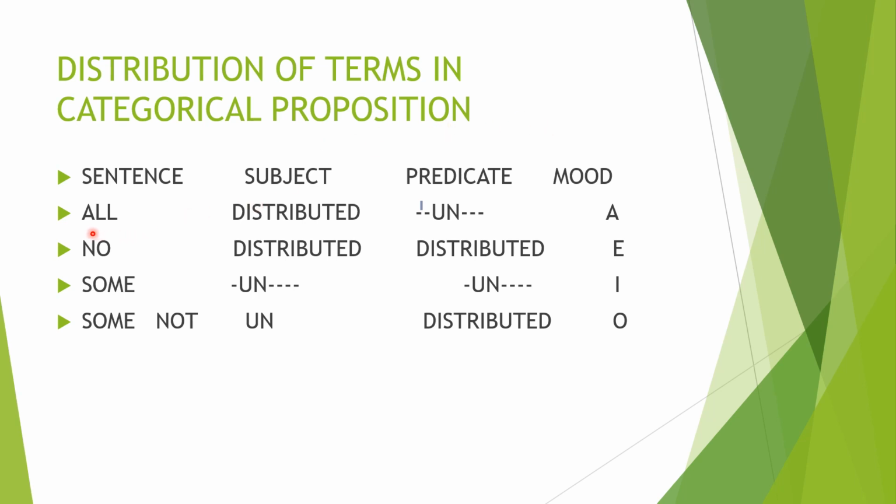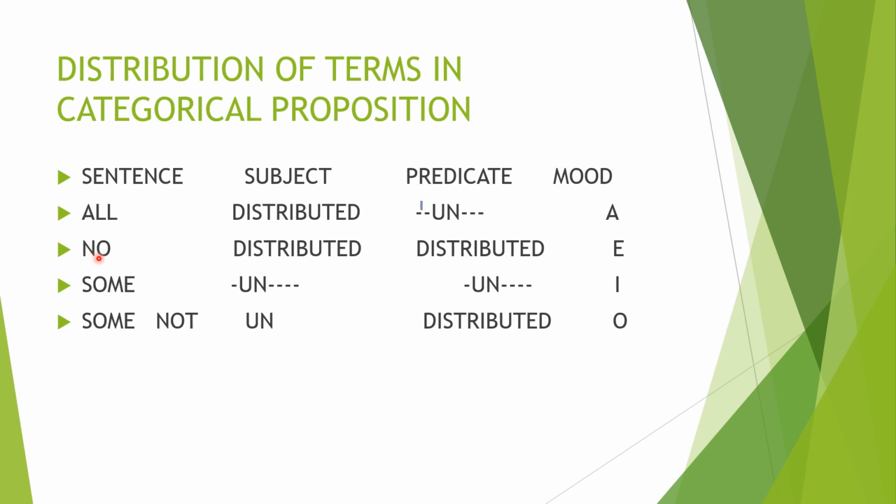So first, a sentence that starts with All. Its subject as well as predicate, how will it come? The subject is distributed. You have to study it as such. If a sentence starts with All, then its subject is distributed and its predicate is undistributed. Clear now? And the second one, a sentence that starts with No, for example, no birds are animals.